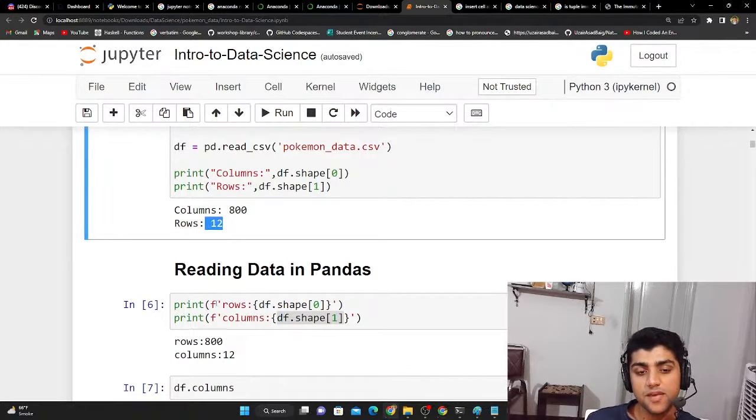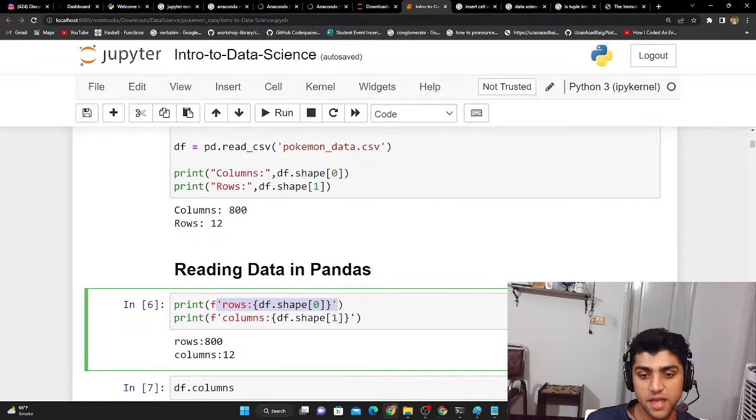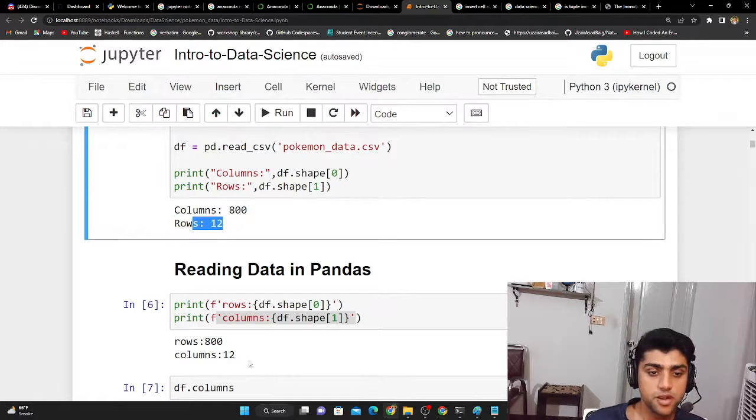Now we have it in an f string, and the f string ends here. The value will be placed inside of these squiggly brackets. They're called braces as well. So just put them in there, and then it should show you the number of rows and the number of columns. Exactly the same thing that we did over here.